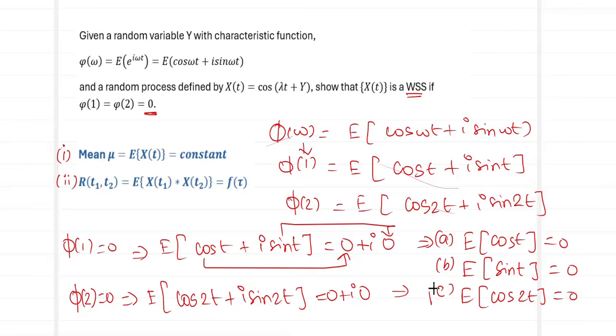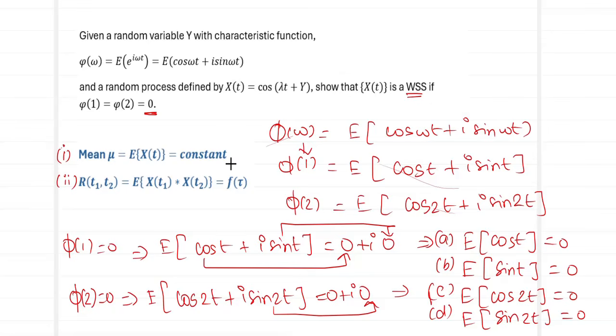So let me mark it as condition number C. And equating the imaginary part, what do we have? Expected value of sin 2t equal to 0, condition D. So making use of these four conditions A, B, C and D, we are going to show that this process x of t is going to be a WSS.